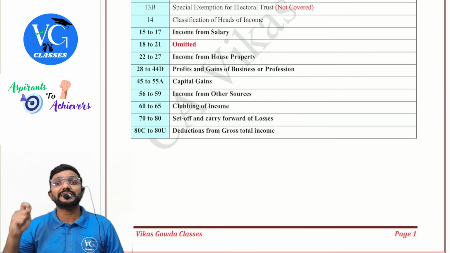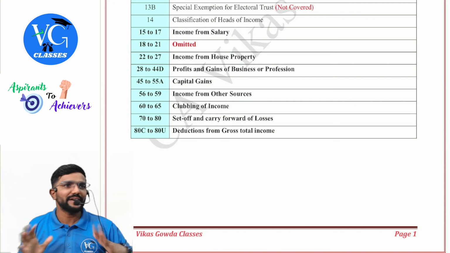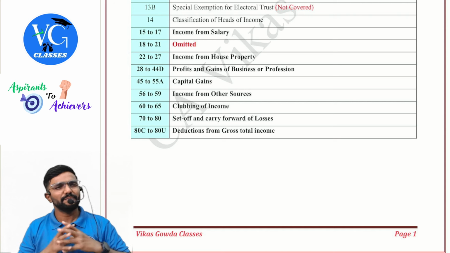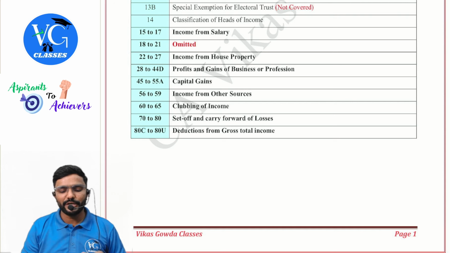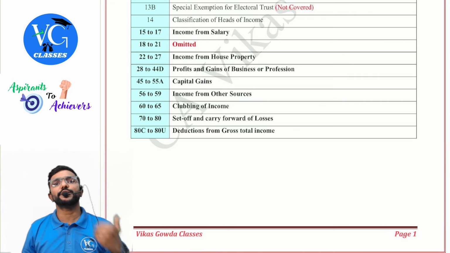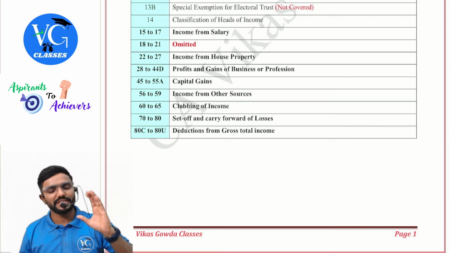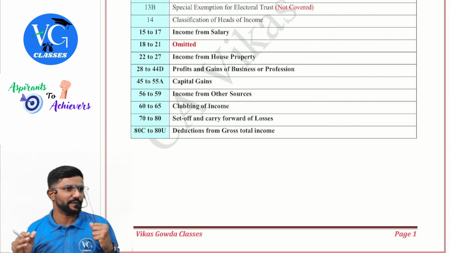Few things like cash credits and unexplained expenditure are covered in the 68, 69 series. We have covered them in the initial chapter itself, but all are not a part of your syllabus. That is why I have not mentioned it here. Then coming to set off and carry forward of losses, it is given in sections 70 to 80, guys. Then from section 80C to 80U, whatever we will be learning is under the deduction chapter.